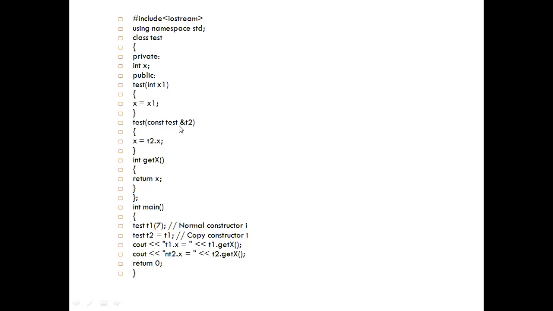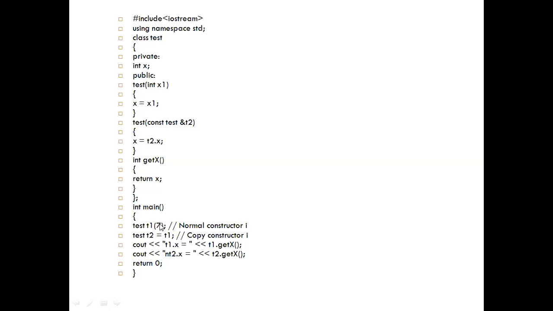Here I create object t2 of this class Test, that is a reference object. And I assign the value of the x variable of this t2 object to the x variable. Then I define one getx function which returns the value of this x variable.